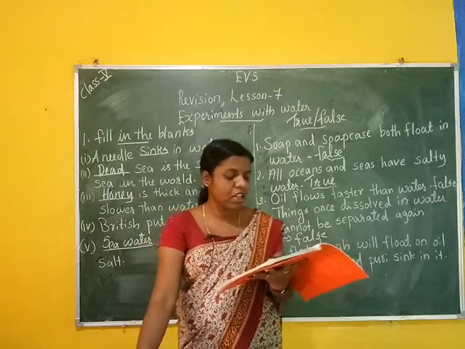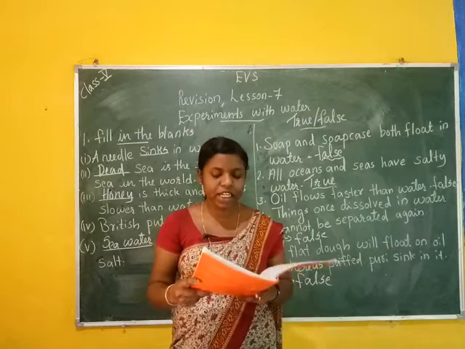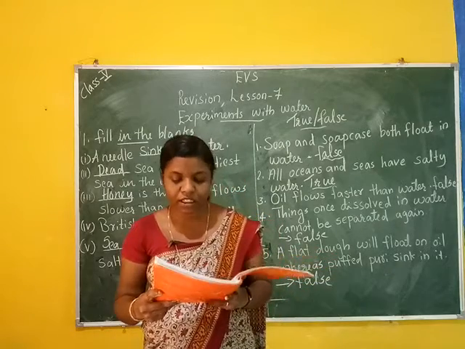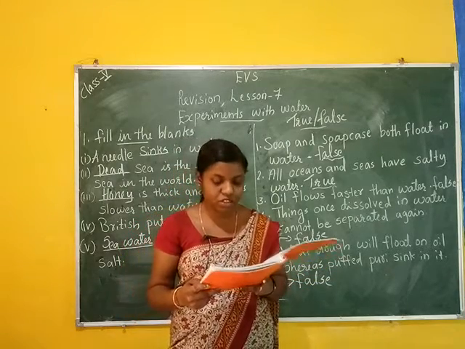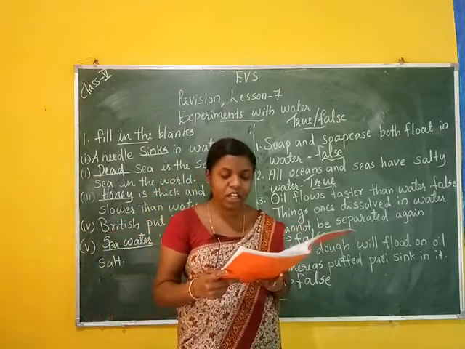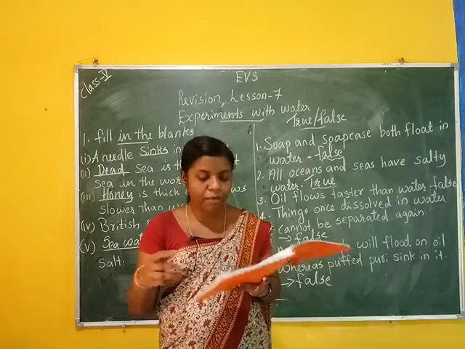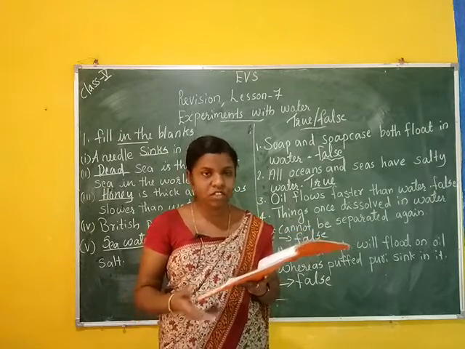Then sixth, Gandhiji went on the Dandi March Yatra from option A Delhi to the seashore, option B Ahmedabad to Delhi, option C Hyderabad to Dandi seashore, and option D Dandi to Hyderabad. Which is the answer? Ahmedabad to Dandi seashore.